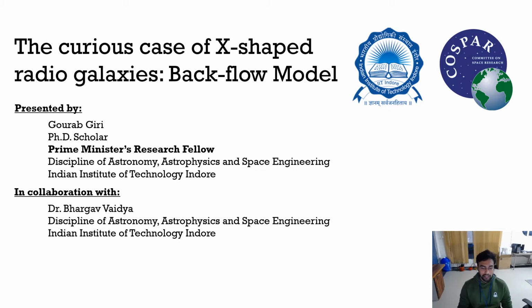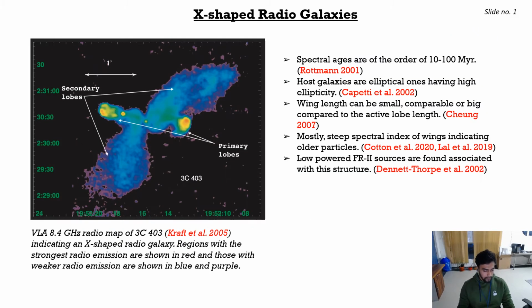X-shaped radio galaxies. X-shaped radio galaxies are a peculiar subclass of extended radio loud active galactic nuclei which can be classified based on the two double-lobed jet structure aligned at an angle to each other. One of them are called primary lobes or the active lobes, and one of them are called secondary lobes or the wings, which are more diffused but still quite well extended.